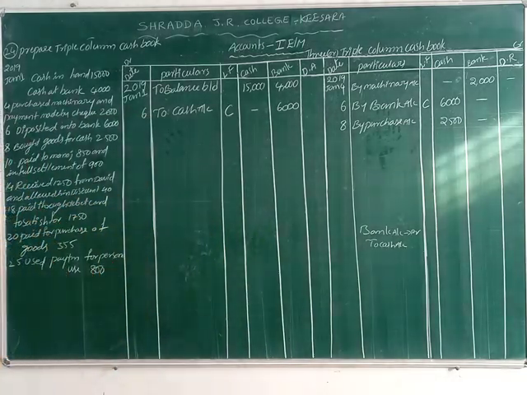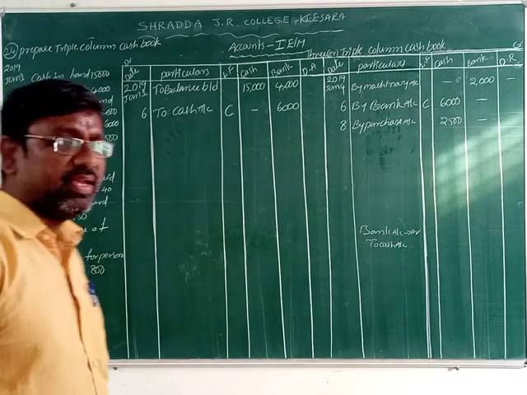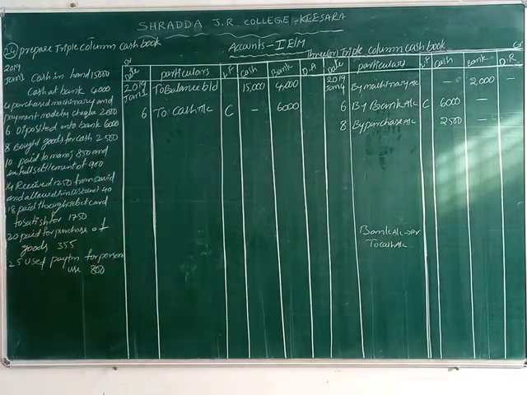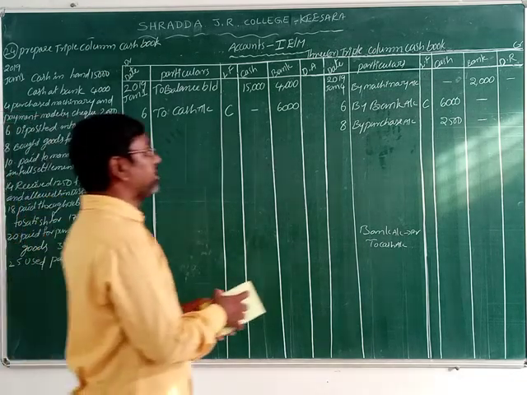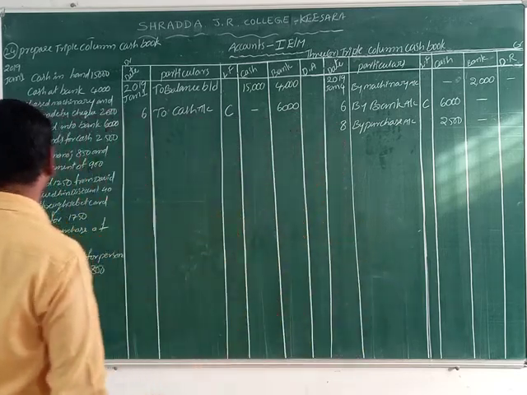Paid to Manoj 850 in full settlement of 900. What can we pay? Cash we can pay. Who is the receiver here? Manoj is the receiver. Who is giving the cash? The business is giving the cash. Cash goes out of the business.